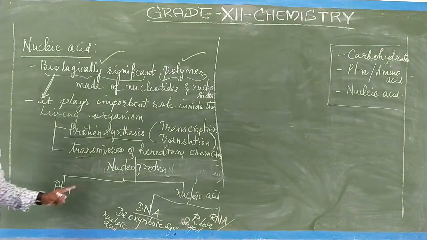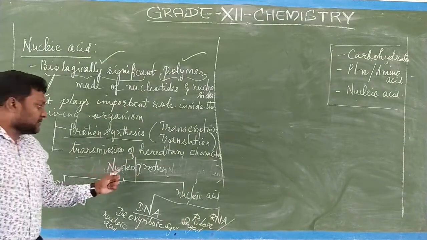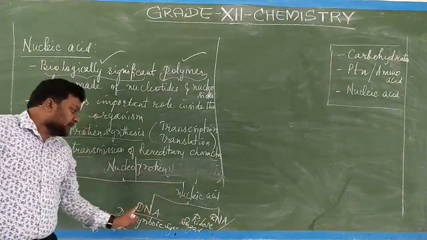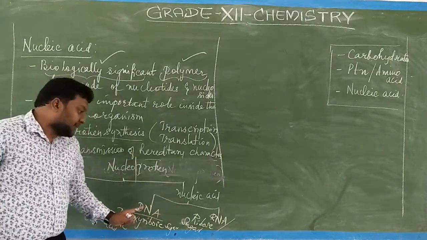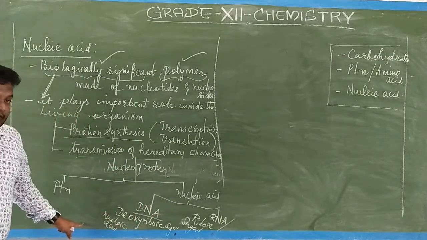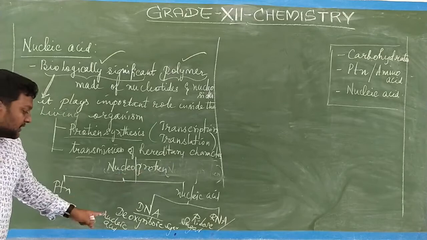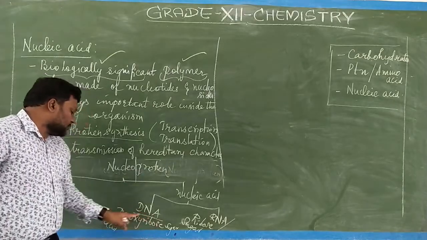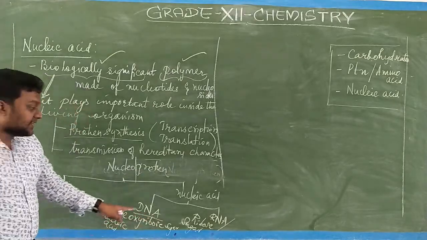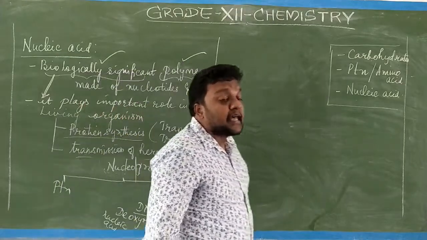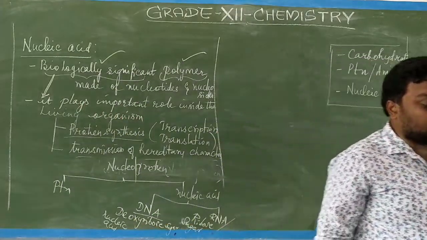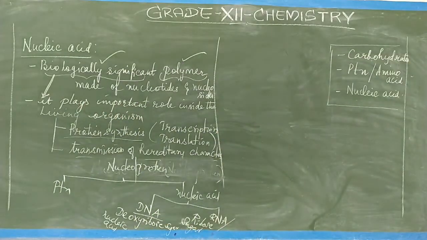So protein is there, and along with that the nucleic acid. That is why we call it a nucleoprotein. So the nucleic acid is made up of DNA and RNA. DNA has deoxyribose sugar, RNA has ribose sugar. DNA is a nucleic acid, and similarly RNA is a nucleic acid.